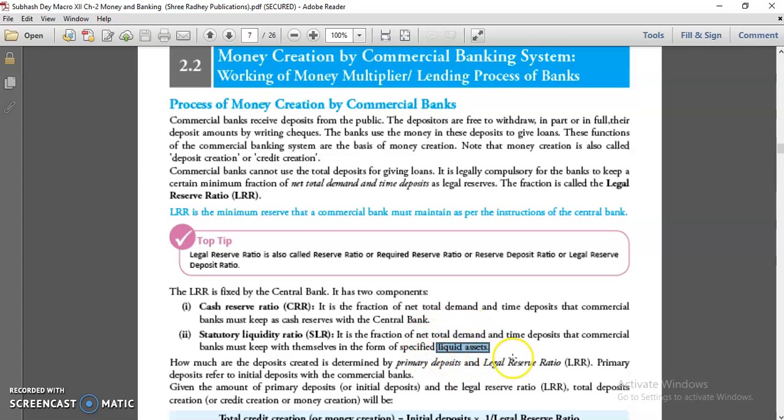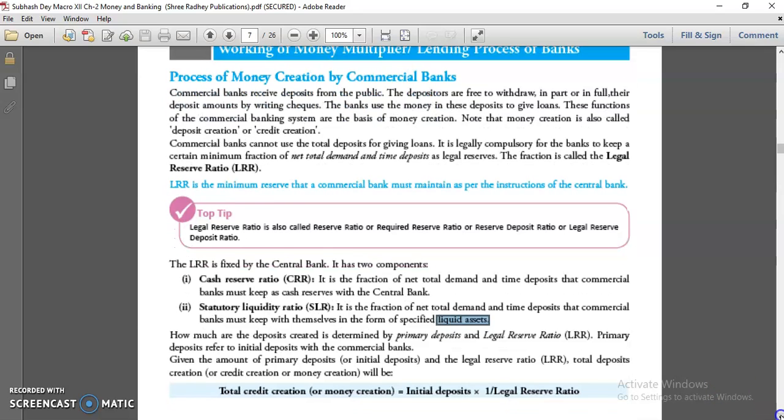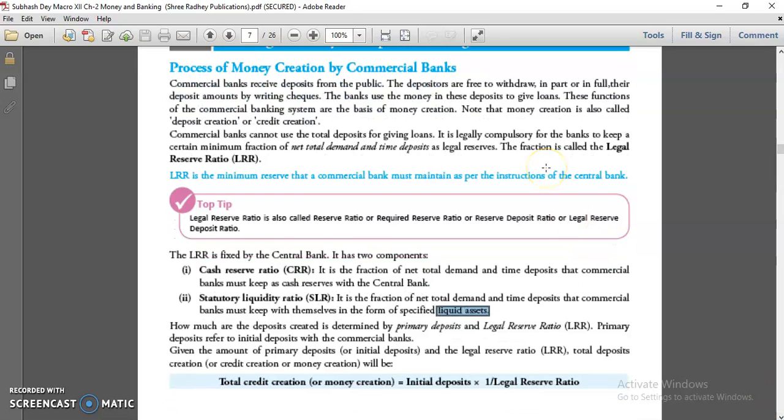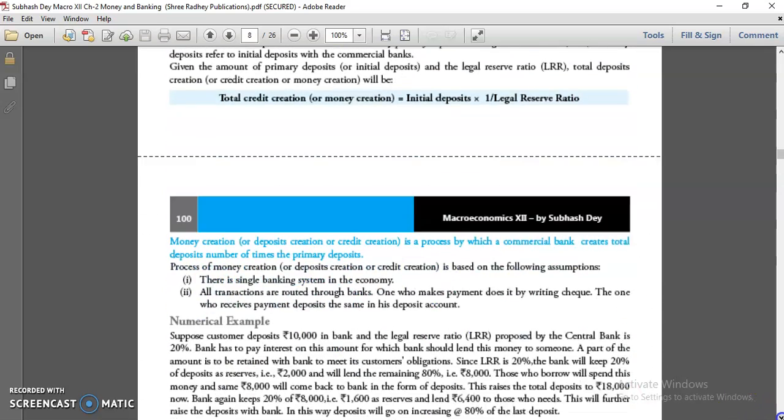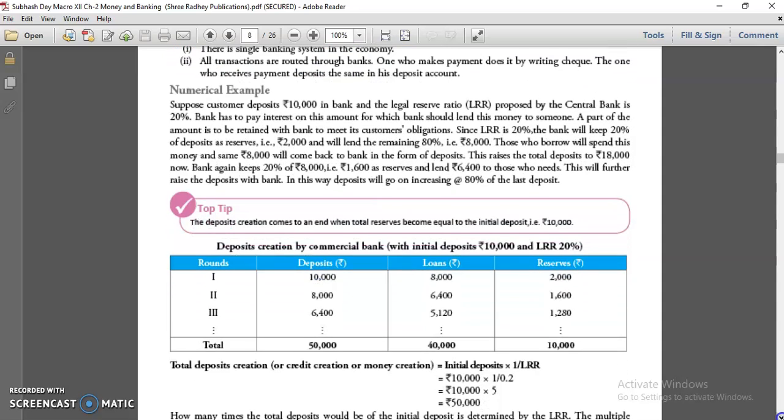Now the point is credit creation. On the basis of these two terms, how does a bank create credit? Total credit creation equals initial deposits divided by the legal reserve ratio. It means the credit creation of banks depends on two terms, primary deposit and legal reserve ratio. Whatever deposits the bank initially receives from the customers, once you divide it by the legal reserve ratio, you get your money creation. It is just like a money multiplier. Let's understand the same thing with one example which we did earlier also.